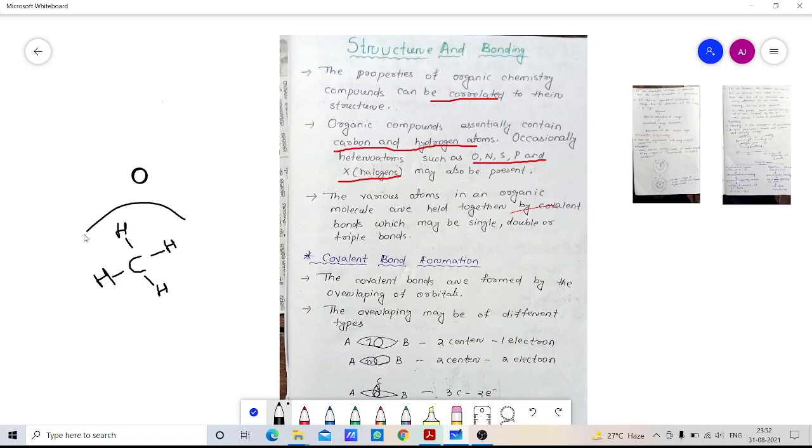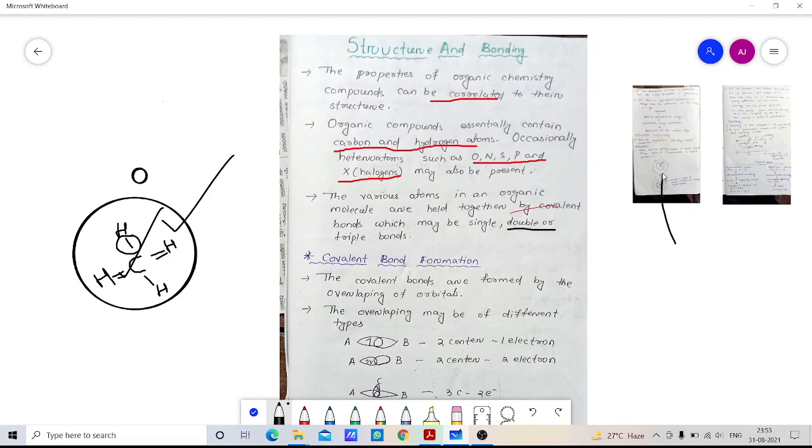So in this CH4 there are bonds between carbon and hydrogens, and they are held together by covalent bonds. This bond between carbon and hydrogen is a covalent bond, and this is also a covalent bond, and this is also a covalent bond present in the molecule. Here only single bonds are present, but this is an alkane. If you take the examples of alkene and alkyne, there will be the presence of double bonds and triple bonds.